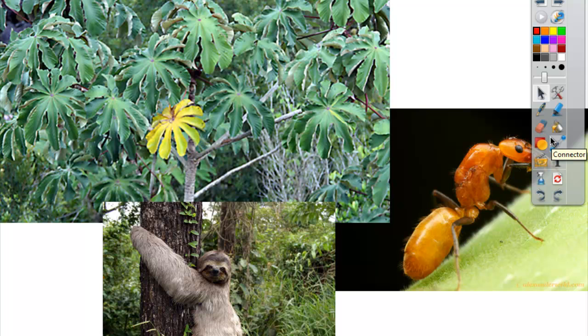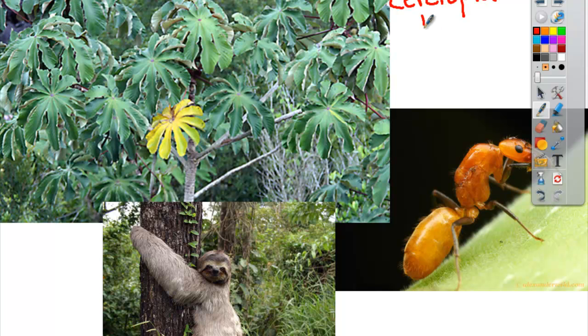You have the ant, you have the Cecropia tree, all right, and by the way, this is called a Cecropia tree, just so you know if you ever see it again. It's a very common tree in the rainforests. All right, and of course, at the bottom, you have a sloth. Well, let me show you how these three interact. The Cecropia tree produces sugar in its branches. That sugar is a great food for the ants, who love to eat that sugar. So a Cecropia tree is going to be covered with these ants.